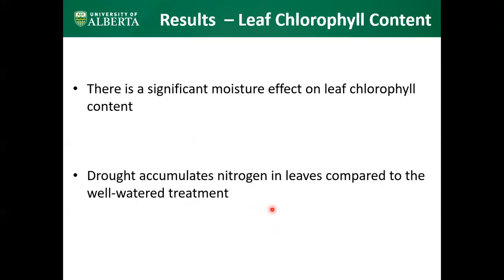Then I'll move on to my preliminary results. First, leaf chlorophyll content data. In these results, I observed that there is a significant moisture effect on leaf chlorophyll content. The 30% field capacity treatment accumulates more leaf chlorophyll content compared to the well-watered treatment. Interestingly, it means that drought accumulates nitrogen in leaves compared to the well-watered treatment.